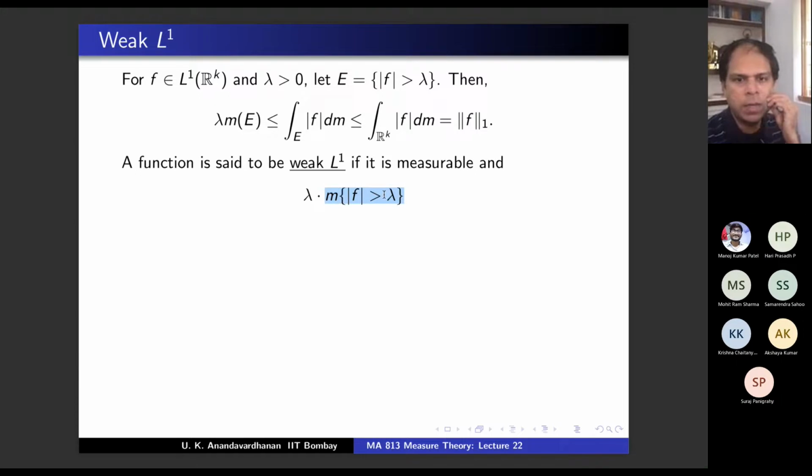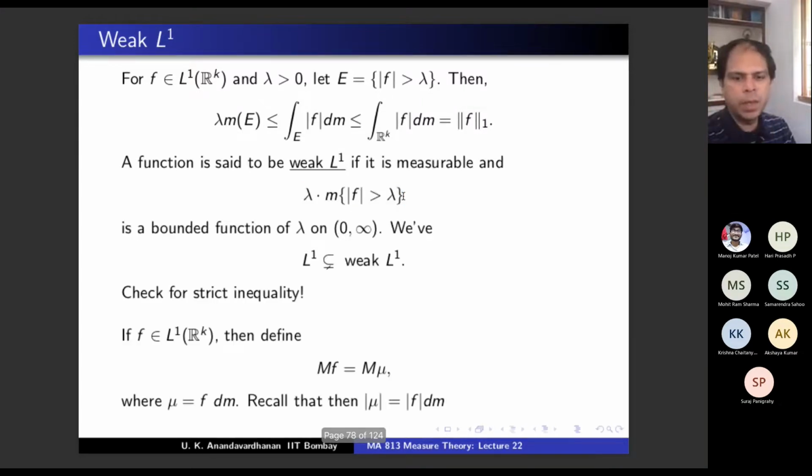So that lambda has come here, and this product is less than or equal to 3^k times the norm of μ. But the norm of μ is the same as the 1-norm of f, since |μ| is |f| dm.